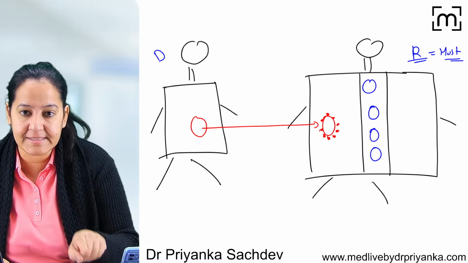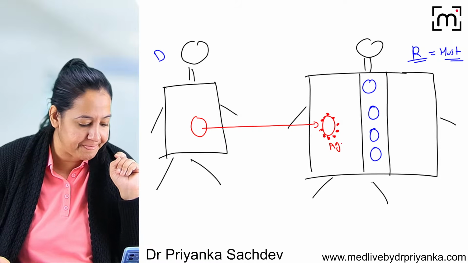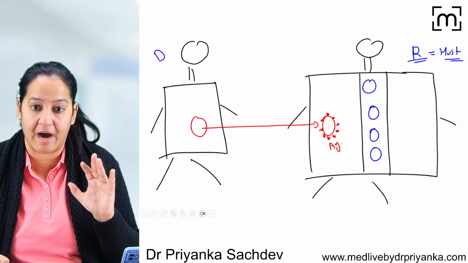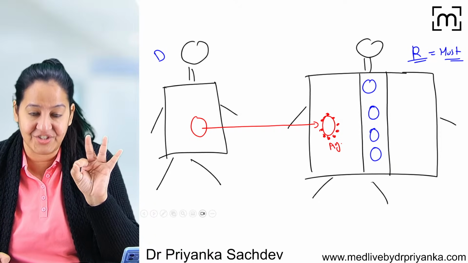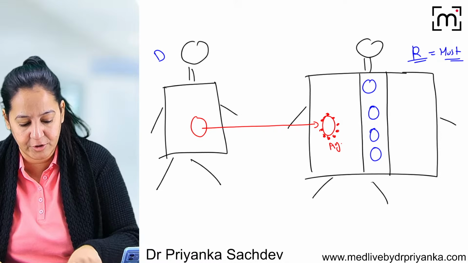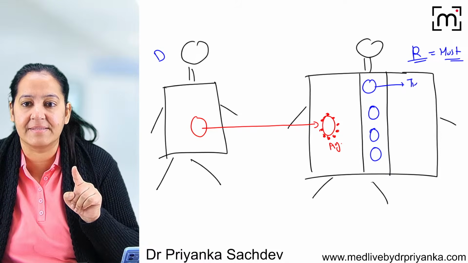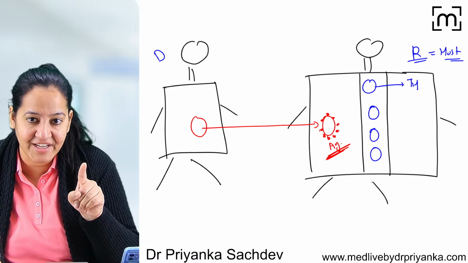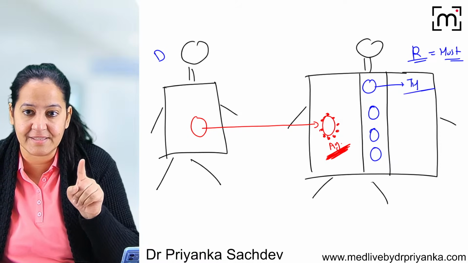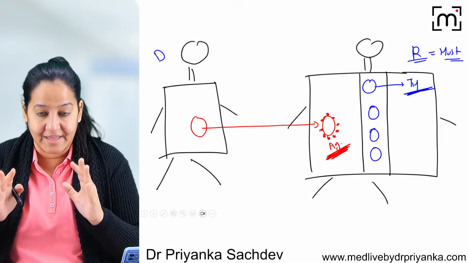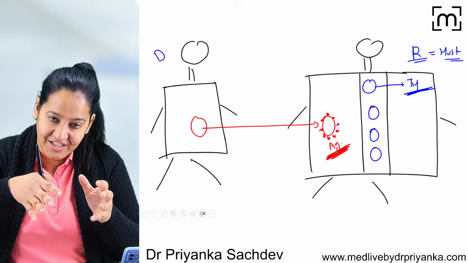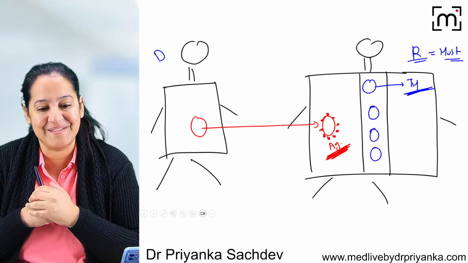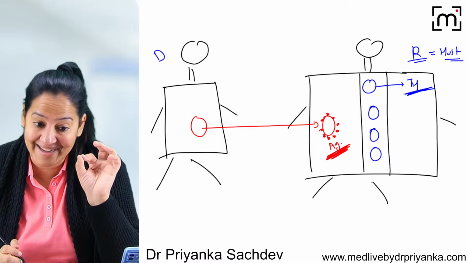Now you all can see this is the antigen. What is the first step? The first step is the antigen presenting cell. The antigen presenting cell will come, engulf the antigen, process and degrade the antigen, and present it to the helper TH cell. This is the antigen and this is the helper TH cell. I want an APC that takes the antigen, degrades and processes it, and presents it to the helper TH cell. So where is the APC? That will decide the direct and indirect pathway.